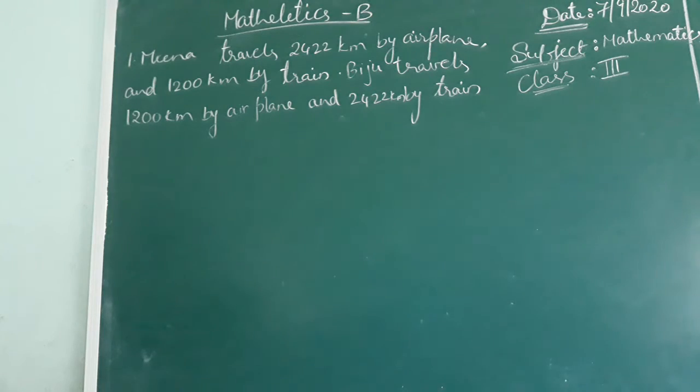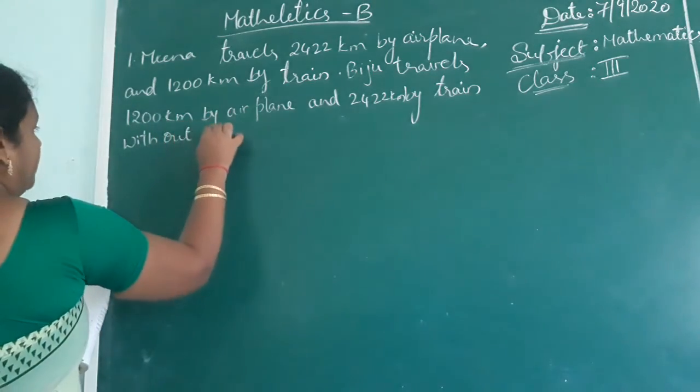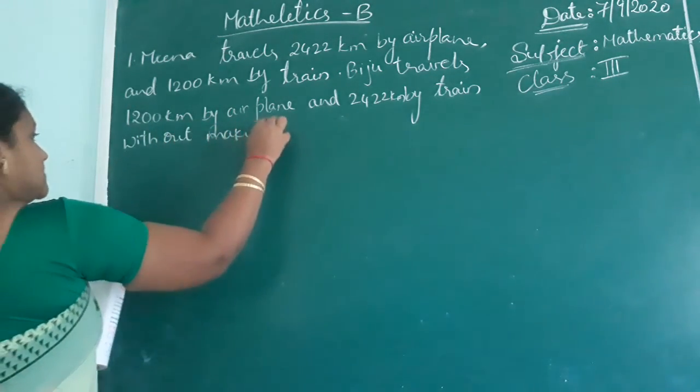They are asking us the question without making any calculations.